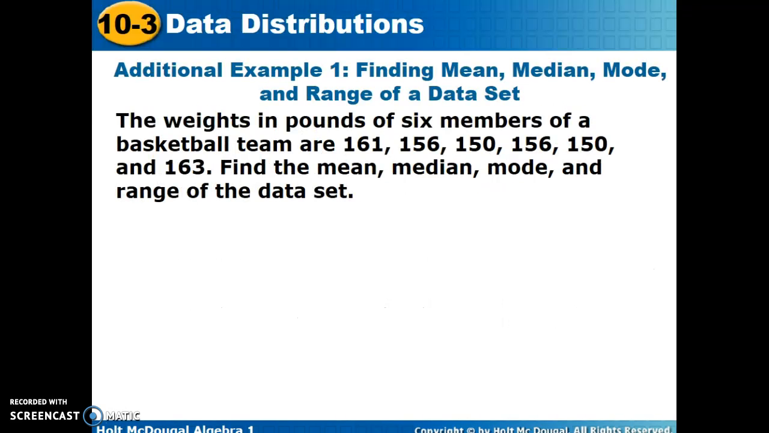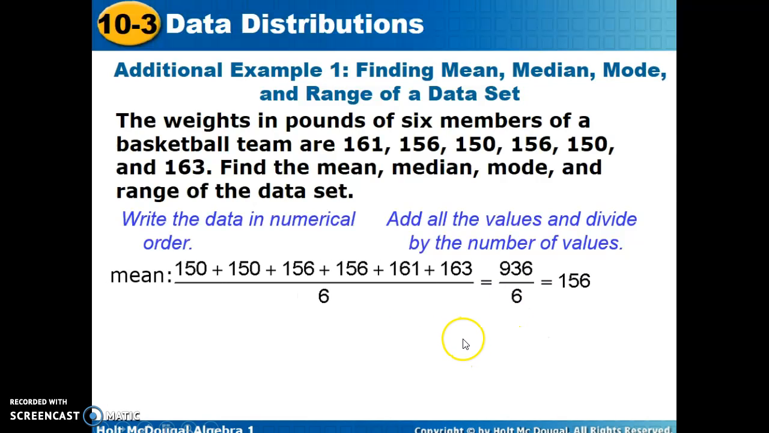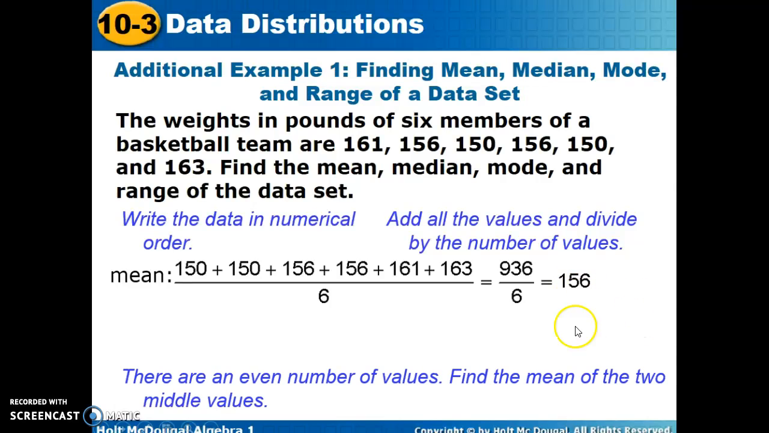So let's look at example 1, finding mean, median, mode, and range. The weights in pounds of 6 members of a basketball team are given. Find the mean, median, mode, and range. Write the data in numerical order. Add all the values and divide by the number of values. Here you see that displayed, and we can see that our mean is 156.